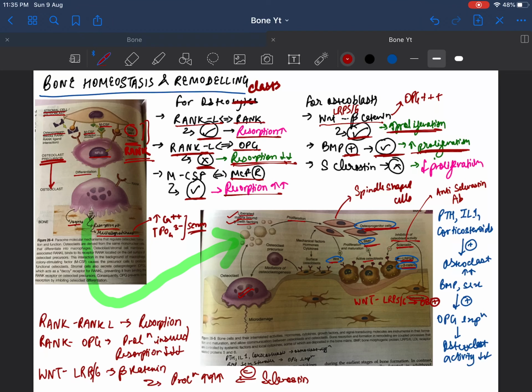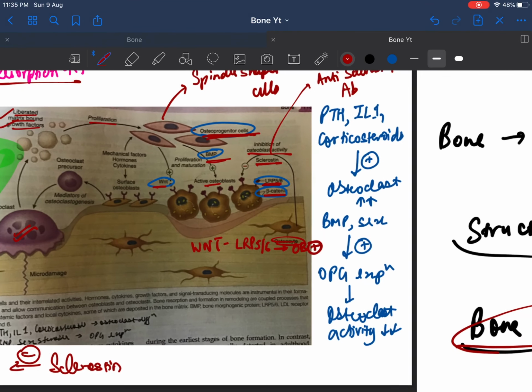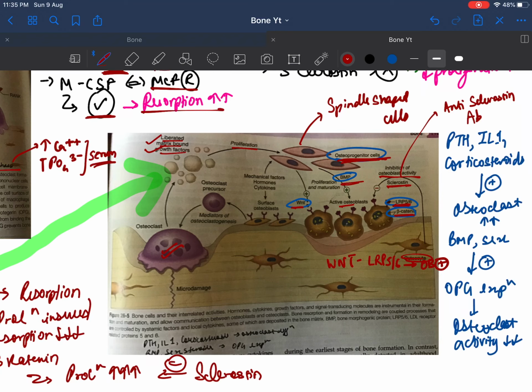The osteoblasts are activated by WNT LRP5/6, which leads to beta catenin's downstream signaling, and also BMP, and it is inhibited by sclerostin. And we have a number of hormones in our body which actually promote either bone formation or bone dissolution, bone resorption.